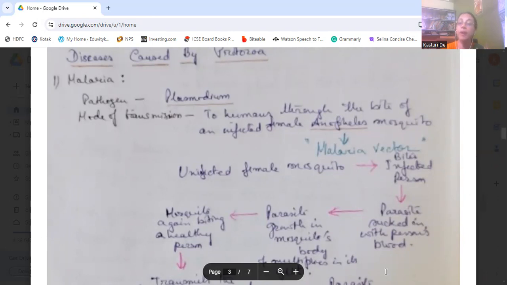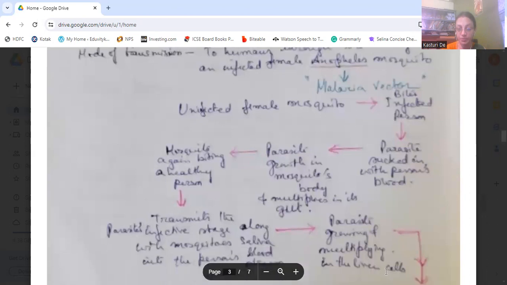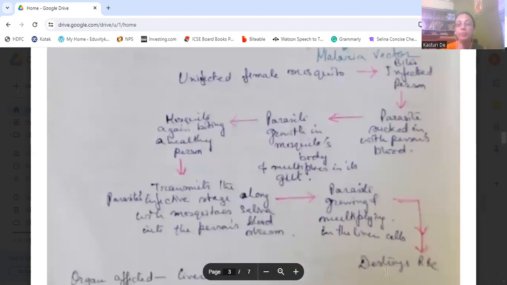Now, the parasite inside the mosquito's body grows. It multiplies in the gut of the mosquito. The mosquito then bites a healthy person.